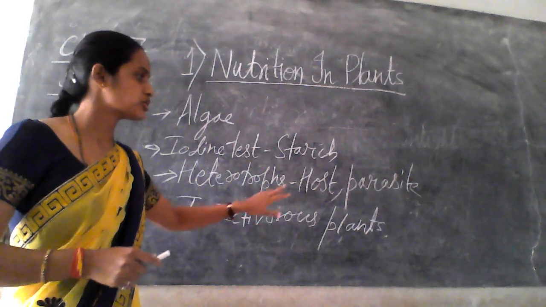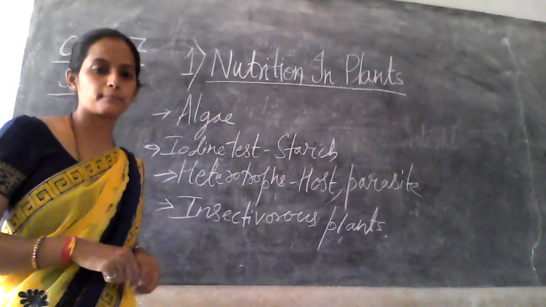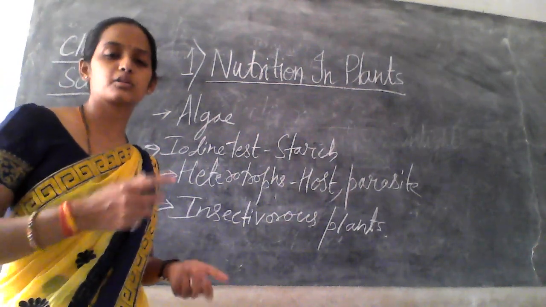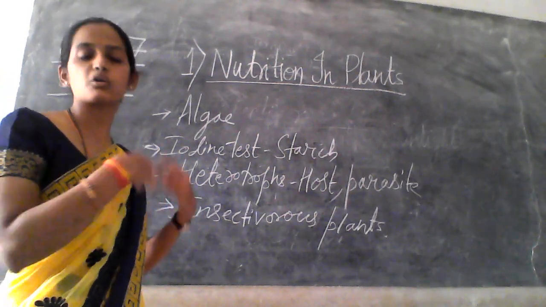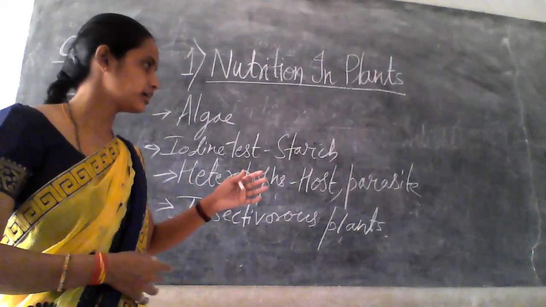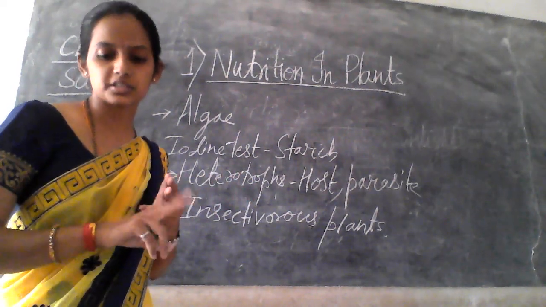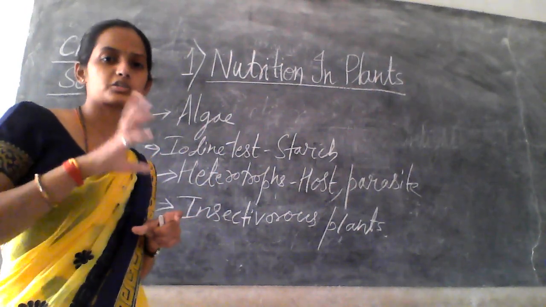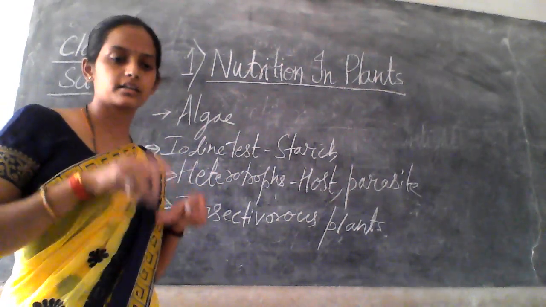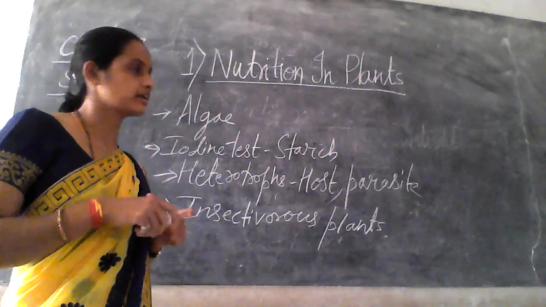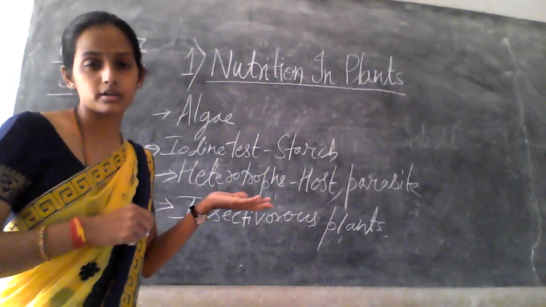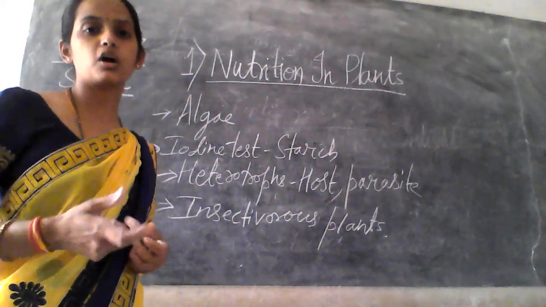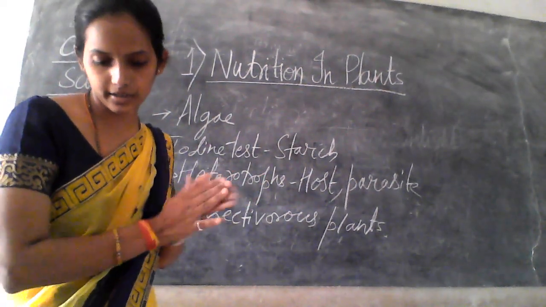Then heterotrophs, host and parasite. Heterotrophs are those which cannot make their own food and depend on others, right? So here are two plants, as you can see in figure 1.5, where a tree is covered by the Cuscuta. Cuscuta is the parasite, and the big tree is the host, right? So Cuscuta depends on another plant or tree, that is parasite, for food or nutrition, right?